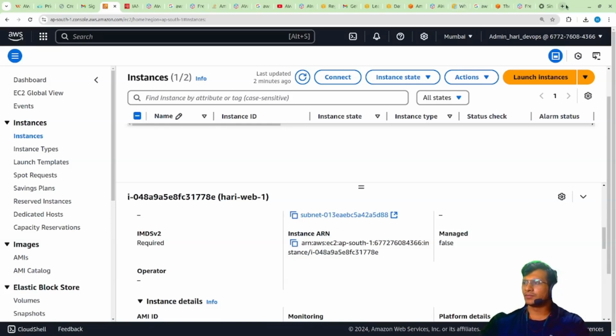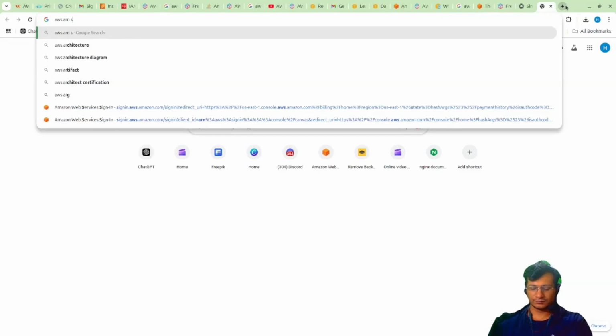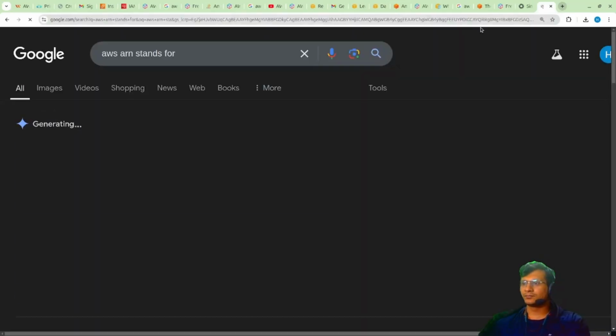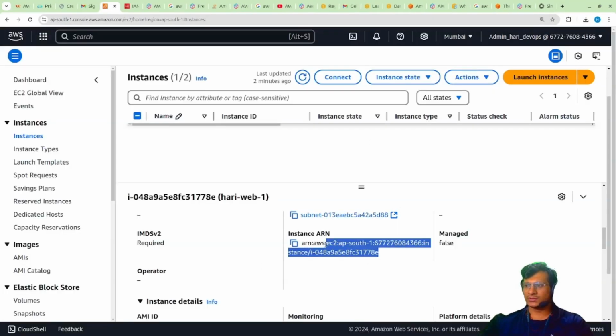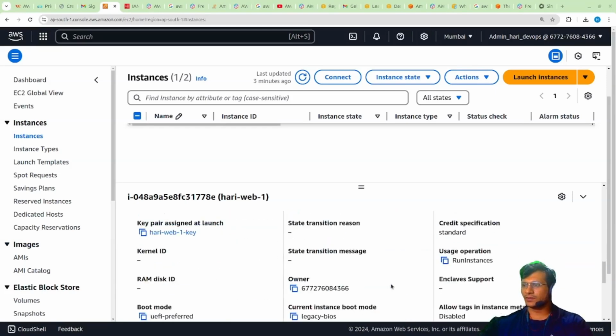ARN stands for Amazon Resource Name. Just like yesterday we have seen URI and URL, this is also like the name over here. This is not a managed platform, you can see over here.